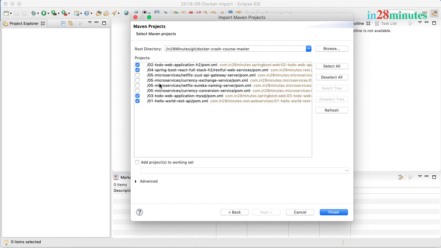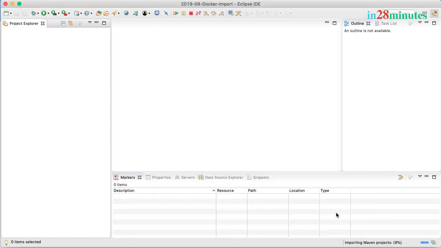So from 05, we'll import the currency exchange service and the currency conversion service. So out of the projects which are present there, we are choosing the first four projects, 01 to 04, and inside 05 microservices, there will be multiple projects, out of which we are choosing just the currency conversion service and the currency exchange service, and do a finish.